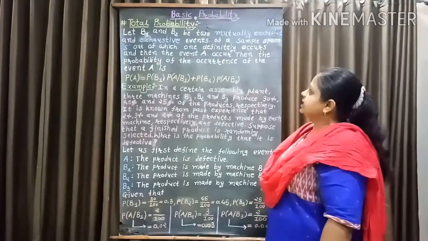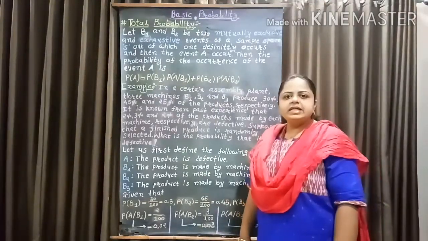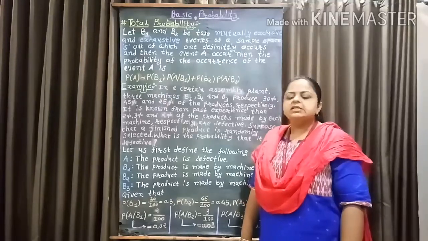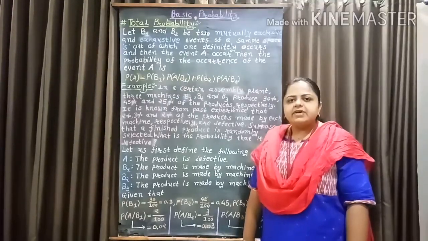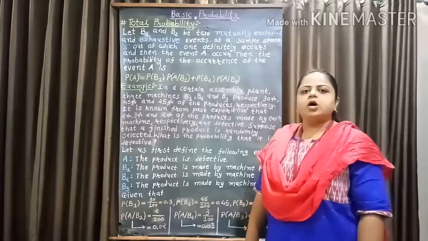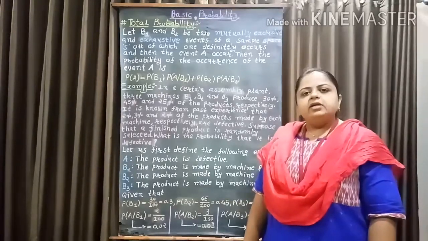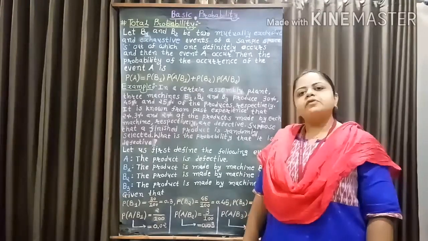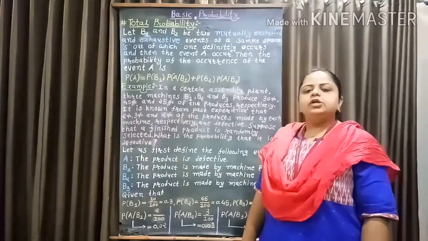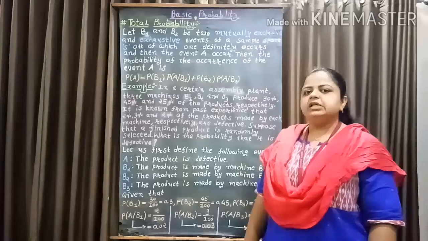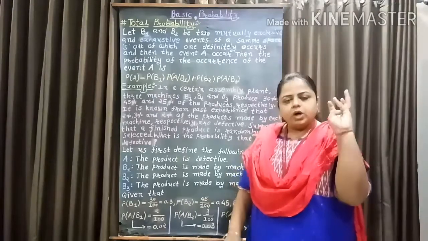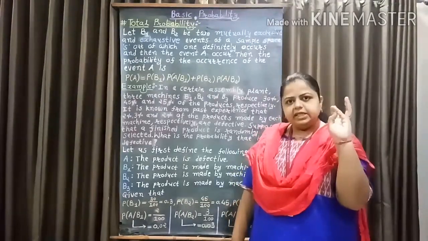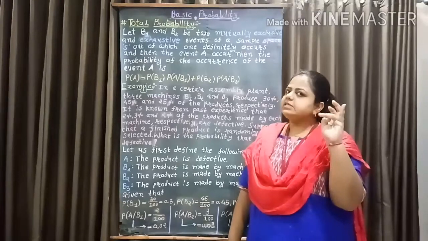What are mutually exclusive events? Mutually exclusive events means the occurrence of the first event prevents the occurrence of the second one, and the occurrence of the second one prevents the occurrence of the first one. For example, throwing a die, we have a total of 6 possibilities: 1, 2, 3, 4, 5 and 6.